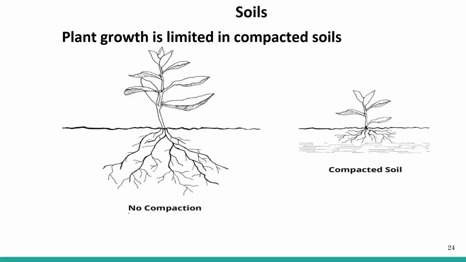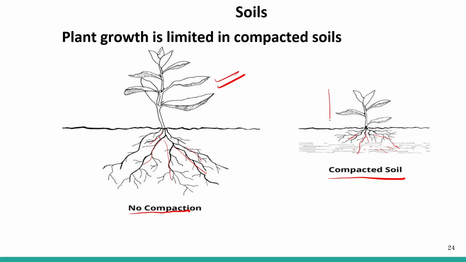Here you can see that with no compaction, roots can grow vigorously, and there is proper growth of the plant. Here the soil is compact, so the root cannot penetrate deep into the soil, and the nutrients and water available here do not reach the root level.